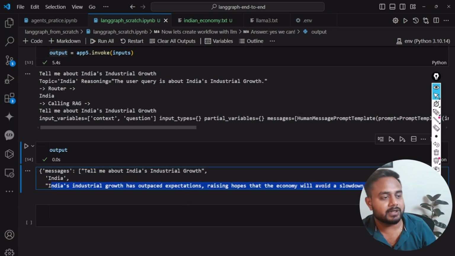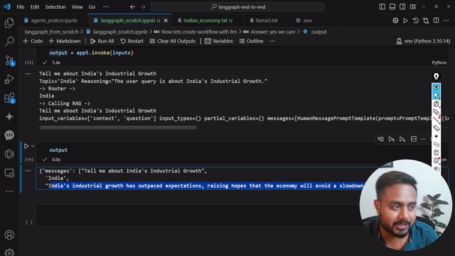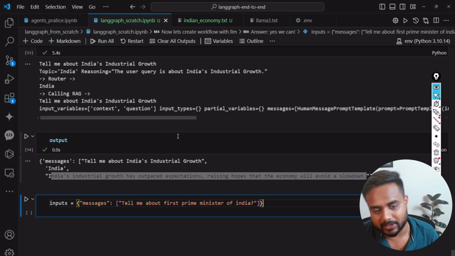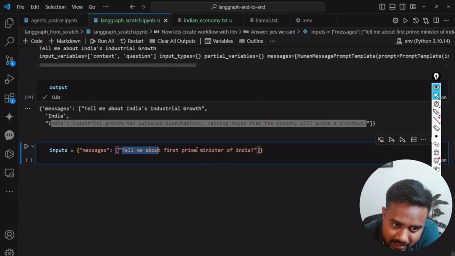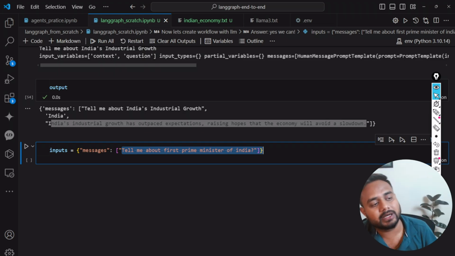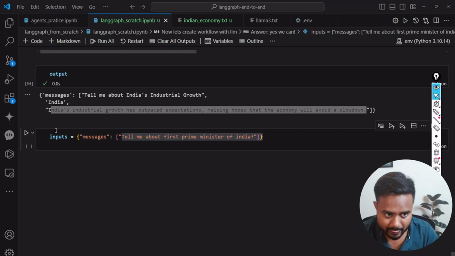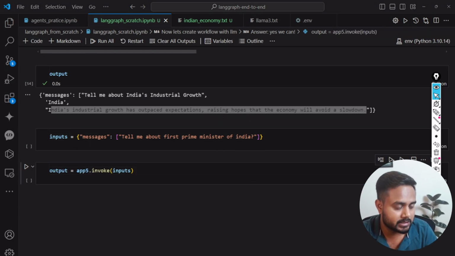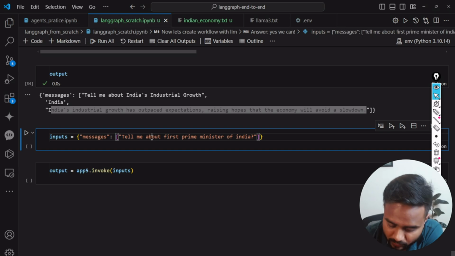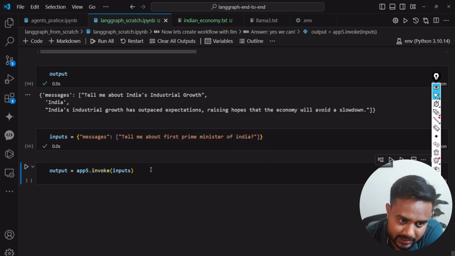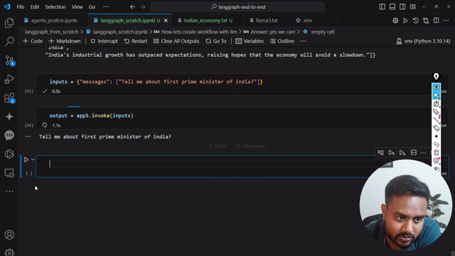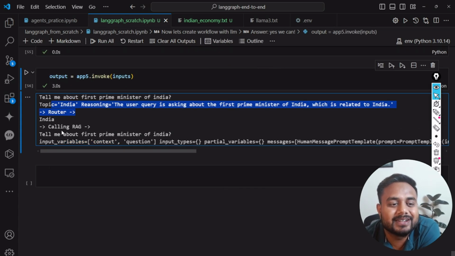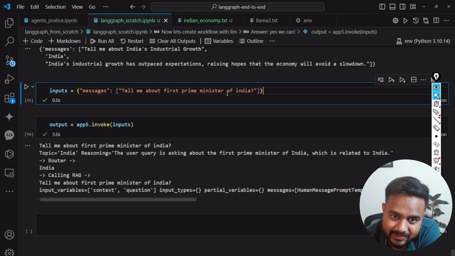Now let me ask a different question. This question is not related to India directly. It is related to the Prime Minister. So here I'm asking, tell me the first Prime Minister of India, and I'm going to invoke my graph. Let me execute it. Here is the input message, and now I'm going to invoke the application. So, tell me about the first Indian Prime Minister. It is calling the RAG because inside the message we have India.